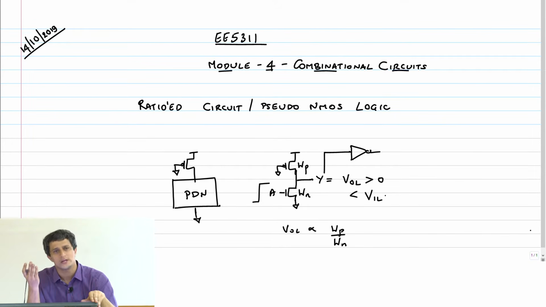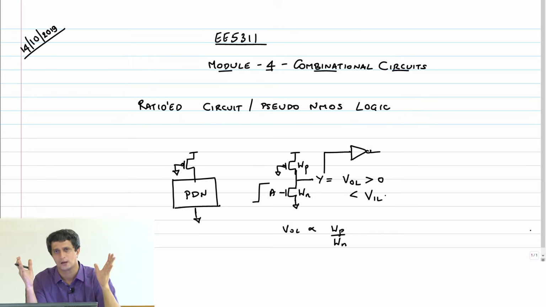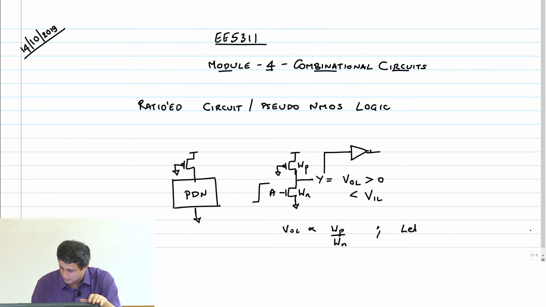The way we do it is, I'll give you a specification saying VOL has to be lesser than this value, like say 0.1 volt. Then you find out what my WP by WN should be. Depending on the spec, let WP by WN equal alpha.